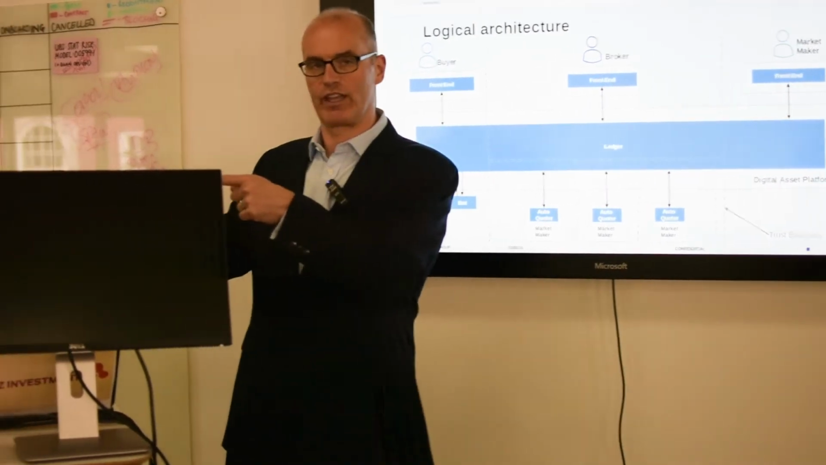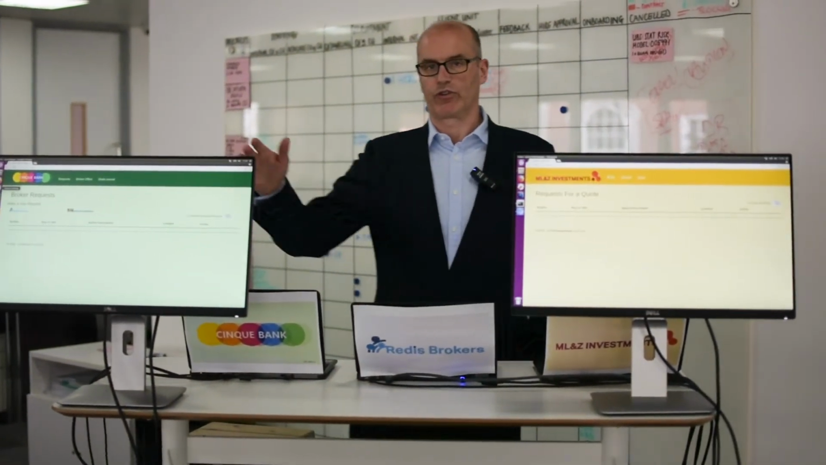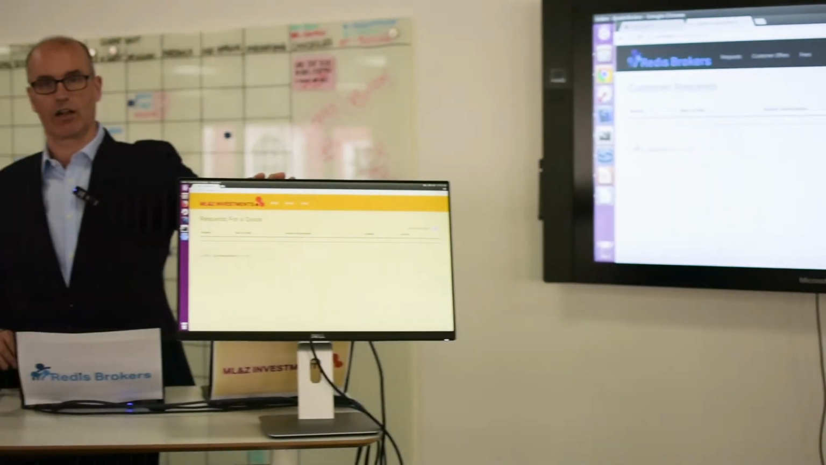Okay, so now we're going to have a go over here. I'm going to see if we can get this to go. What I've got here is the buyer in green, the broker, which is on this screen over here, in grey, and then the market maker in yellow over here.